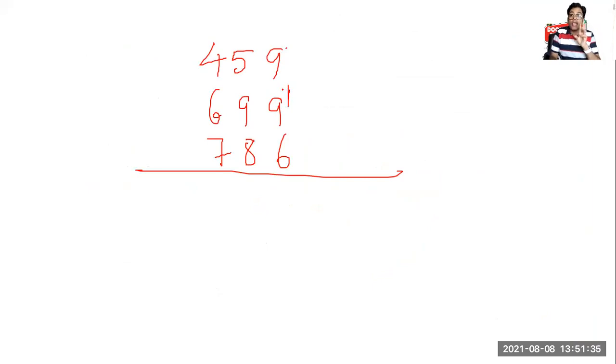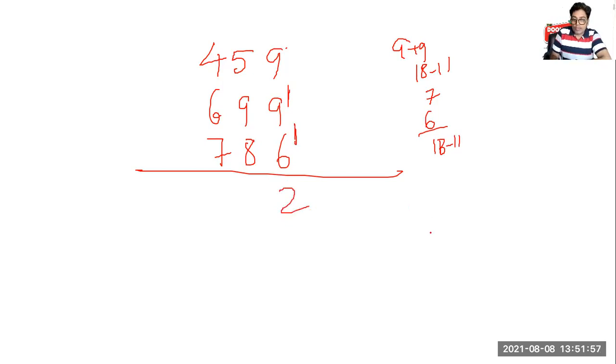What is left? 7. 9 plus 9 is 18. I have to take 11. Rest is 7. 7 and 6 is 13. I have to make out 11 again. What is left? Only 2 left. 11 out, left here. 11 out, rest here.